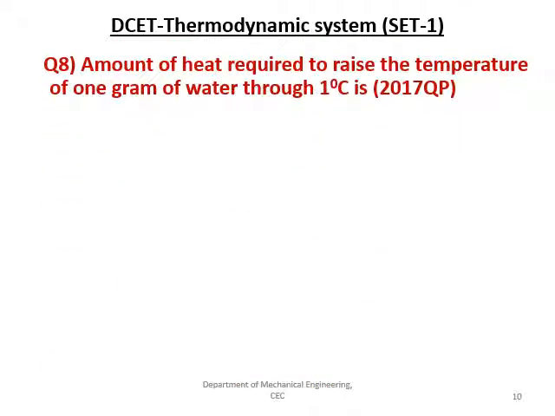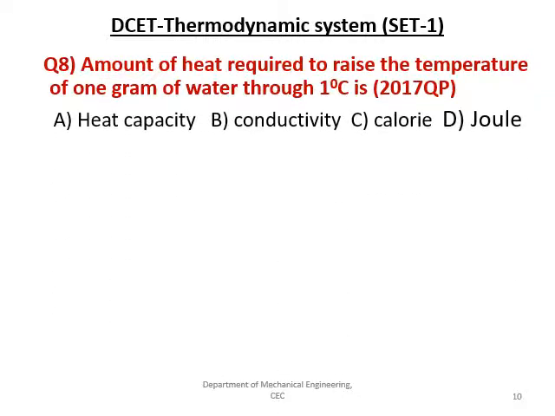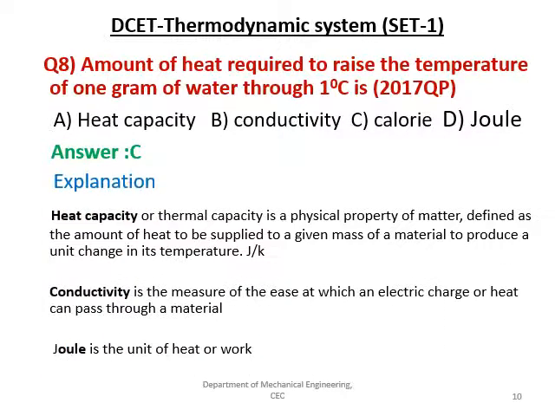The amount of heat required to raise the temperature of 1 gram of water through 1 degree centigrade is? Given options are heat capacity, conductivity, calorie and joule. The right answer is C, that is calorie. Heat capacity, or thermal capacity, of a physical body is defined as the amount of heat that is to be supplied to a given mass of material to produce a unit change of temperature.